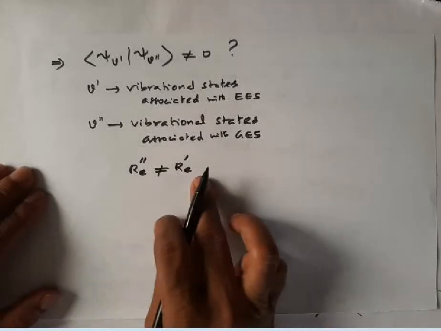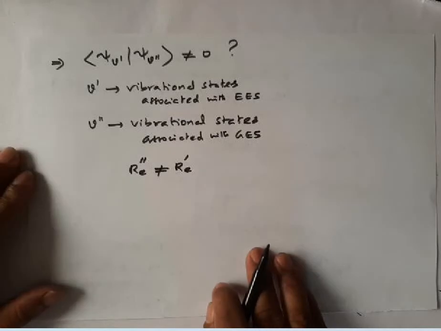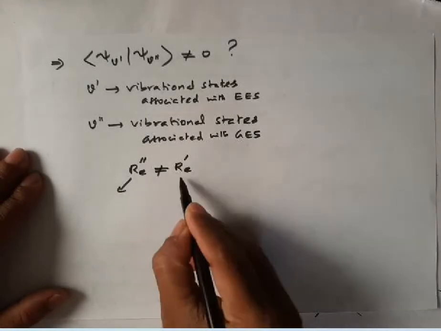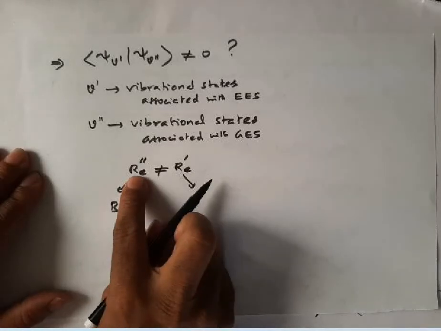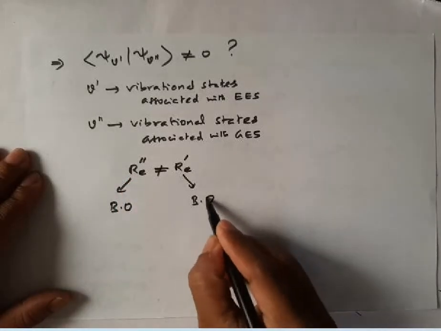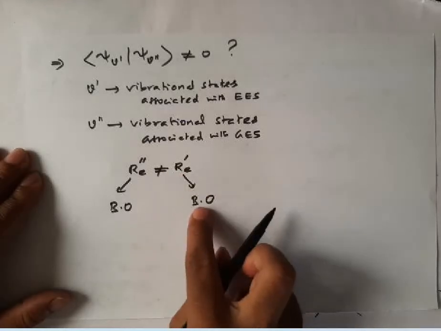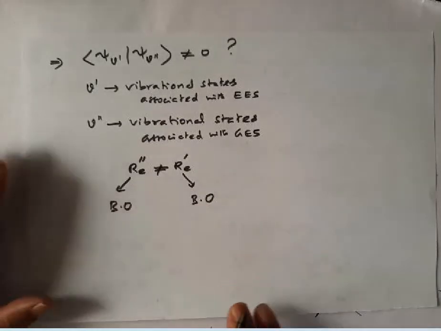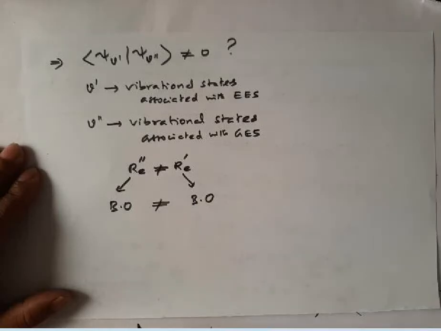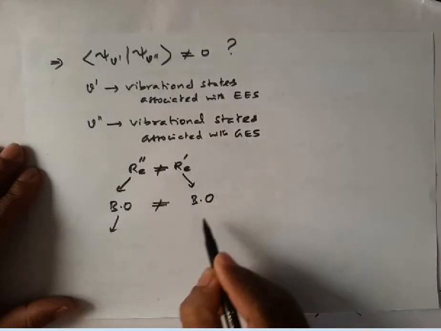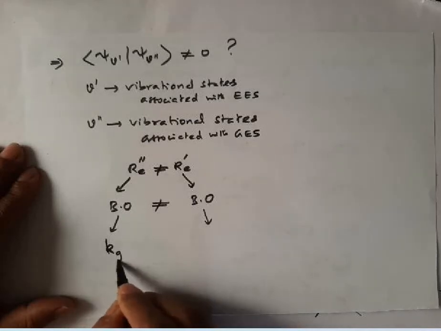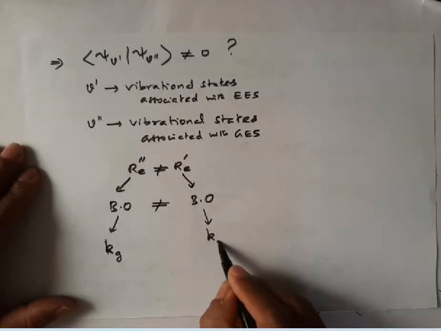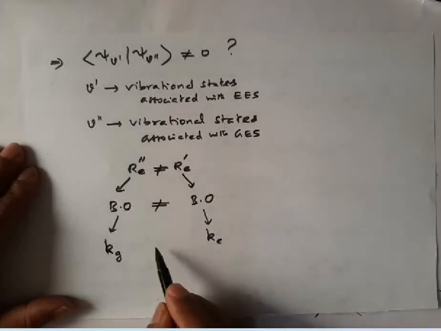If the equilibrium internuclear distances are not equal, we can say that the bond order associated with the ground electronic state and the bond order associated with the excited electronic state are not equal. Since bond orders are not equal, the corresponding force constant for the ground electronic state and the force constant for the excited electronic state of the molecule are also not equal.